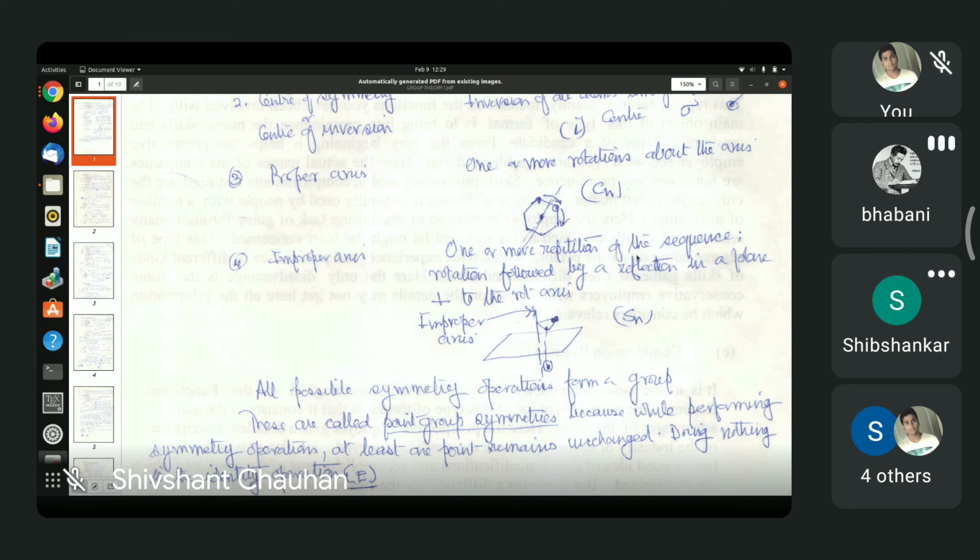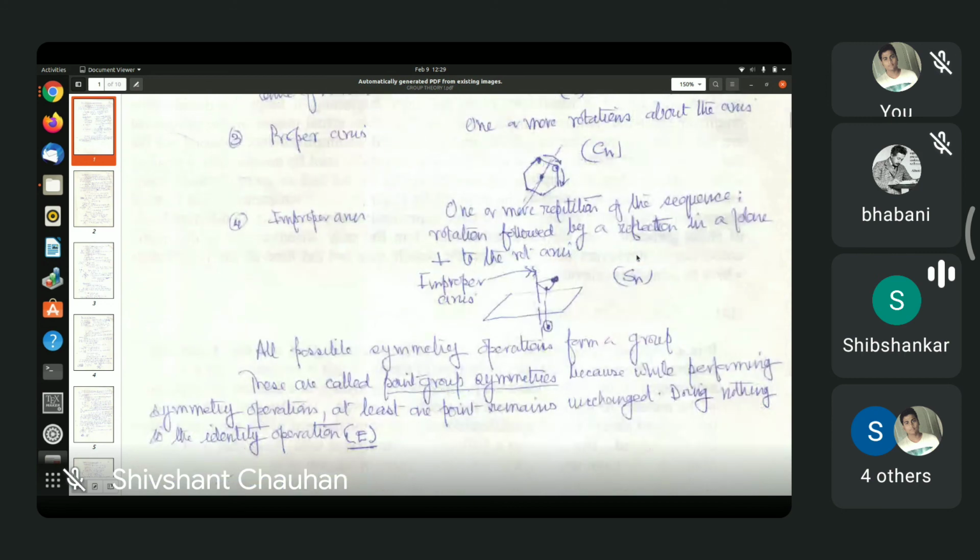Now there may be many atoms in the molecule, 8, 9, 10. So each atom will have a matrix associated with it, and when you try to describe the whole change, this will lead to a very big matrix. So this will be a representation of the molecule of the symmetry operation, but not the only representation, because you can represent this molecule by a smaller matrix, even by one matrix, that is a single number.